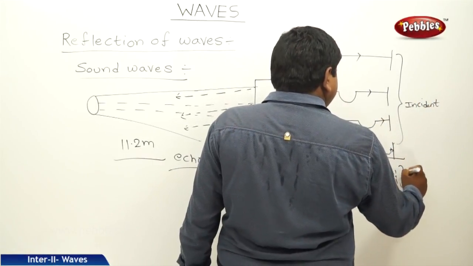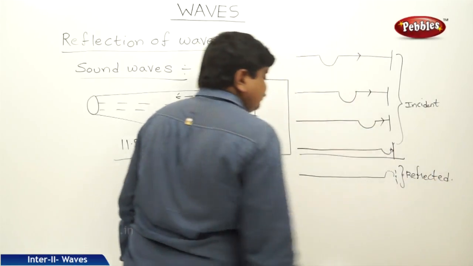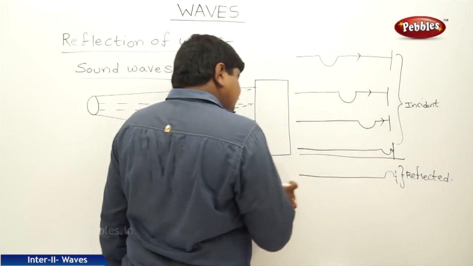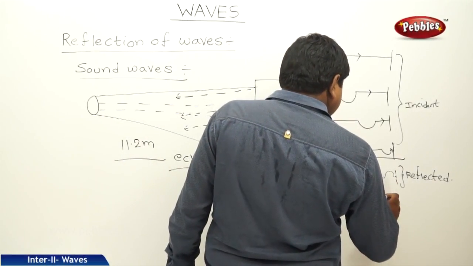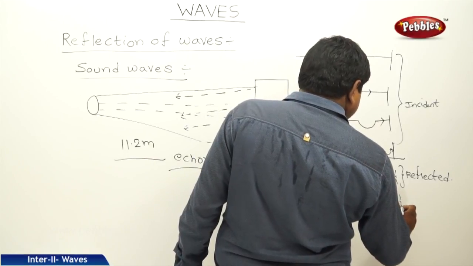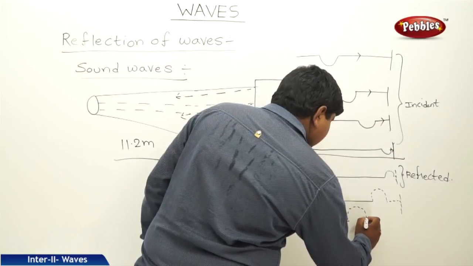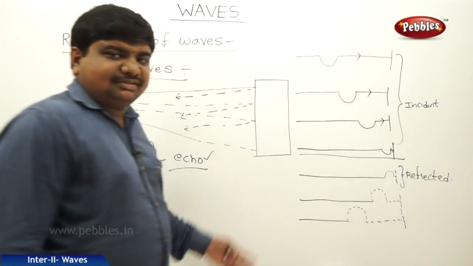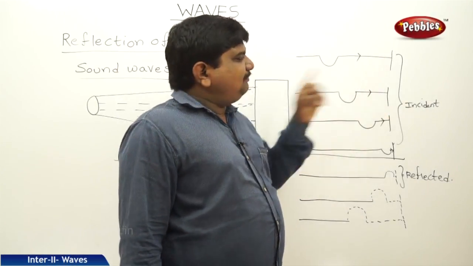From here, reflected. And the same wave pattern moves towards the source in the opposite direction. Like this, it will move towards the source. So incident wave, reflected wave.